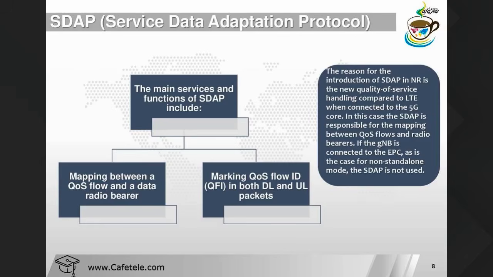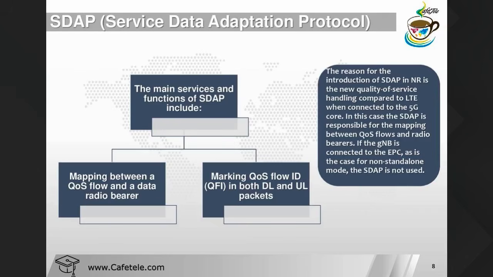Okay, the reason why we introduced SDAP to NR is the new quality of service handling compared to LTE when it's connected to the 5G core network. In LTE we have only 9 QCI, but in NR we have up to 22 5QI as of release 15.